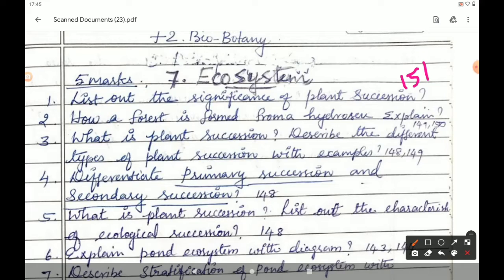The next, fifth one: what is plant succession? List out the characteristics of ecological succession. The answer is given in page number 148. First of all, you should write the definition, that is in the first paragraph. Already you learned that for plant succession. Successive replacement of one type of plant community by another in the same area or place is known as plant succession. Next, the characteristics of ecological succession. It is given under the heading 7.3.1 Characteristics of ecological succession. There are 7 points given. You should write all the 7 points.